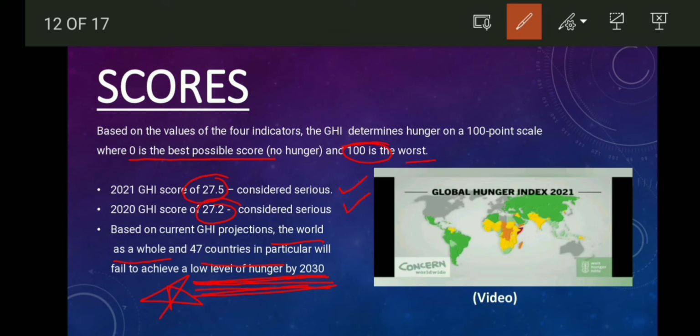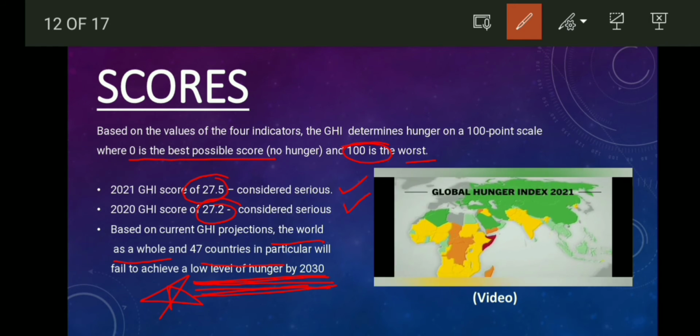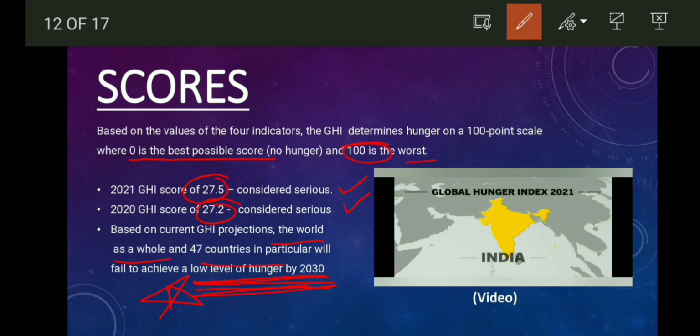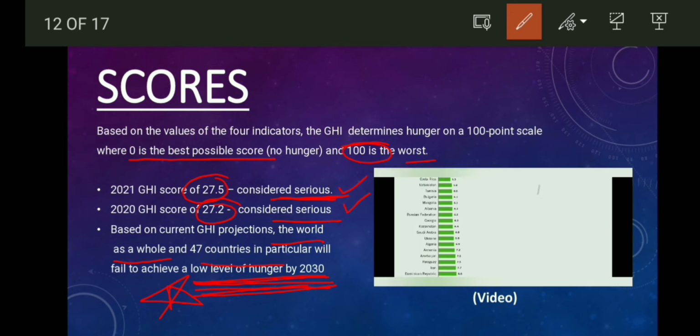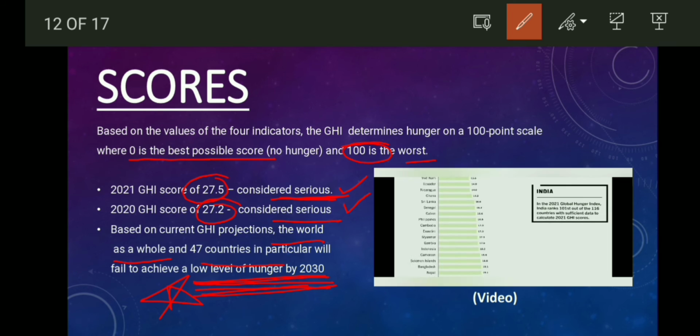Let's study this through one video. In this video, as you can see, India's seriousness on the index is shown. India comes under the category of serious, the yellow one, and India ranked 101 out of 116 countries.